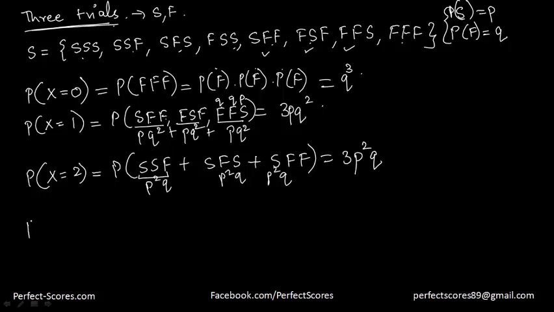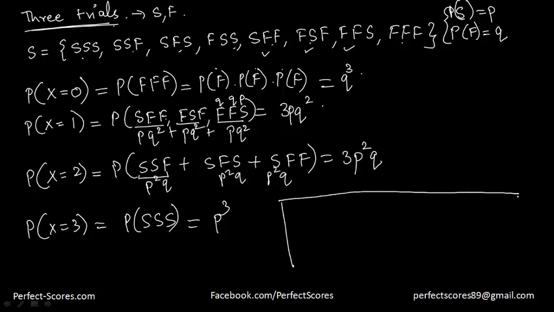And the last case, getting all 3 successes, would mean the probability of getting a success, success, and success, which is equal to P cube. Now if I try to find the overall probability, let's suppose we observe its probability distribution, this is how the probability distribution is going to be.